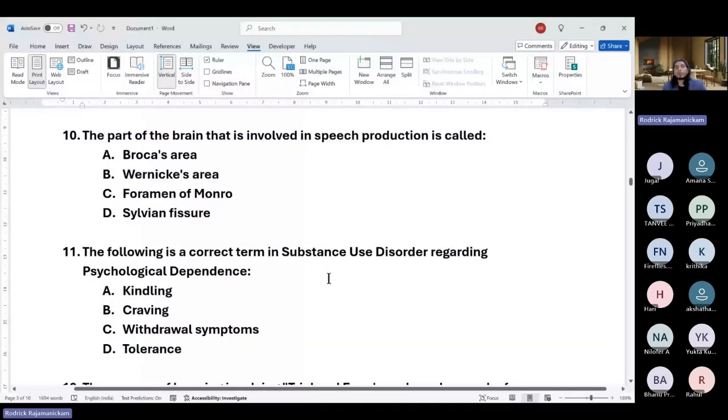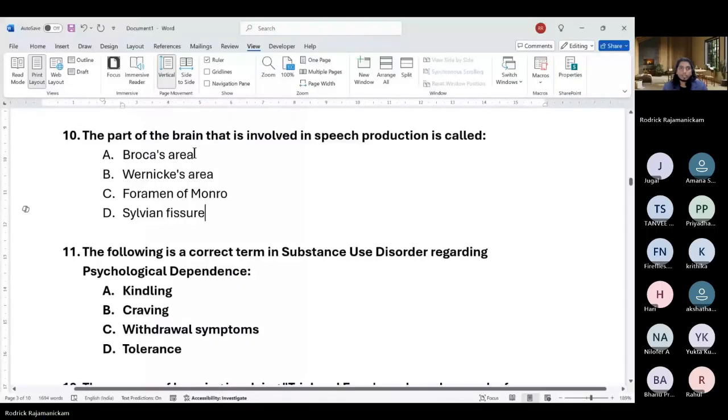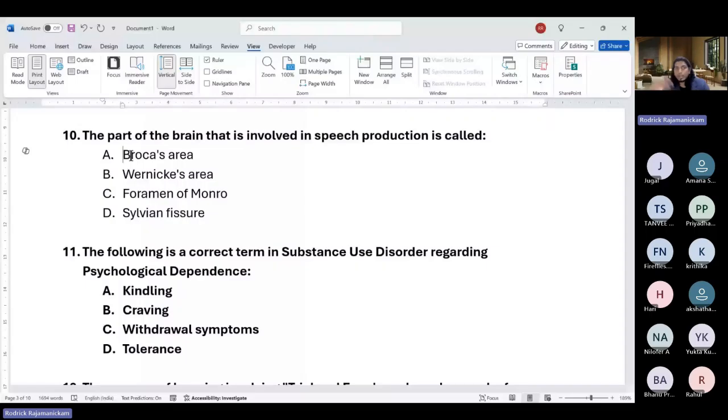Next one is, what part of the brain is involved in speech production? Broca's area. It's straightforward. Particularly the left side is where you identify Broca's area. There's a parallel right side of Broca's area, which is involved in speech production, not for the content of speech, but for prosody. Maintaining prosody is to do with the right side, the symmetric side.